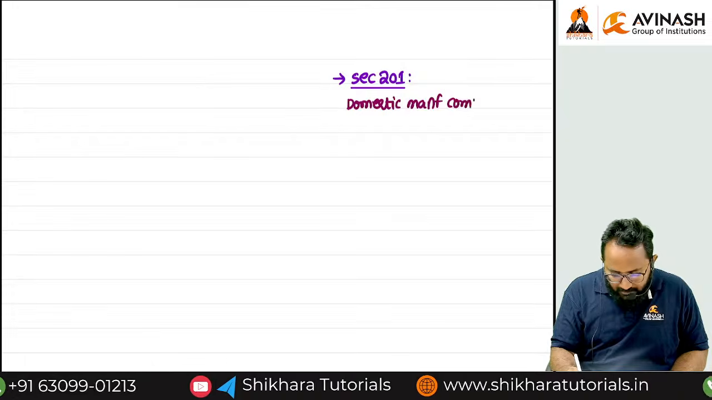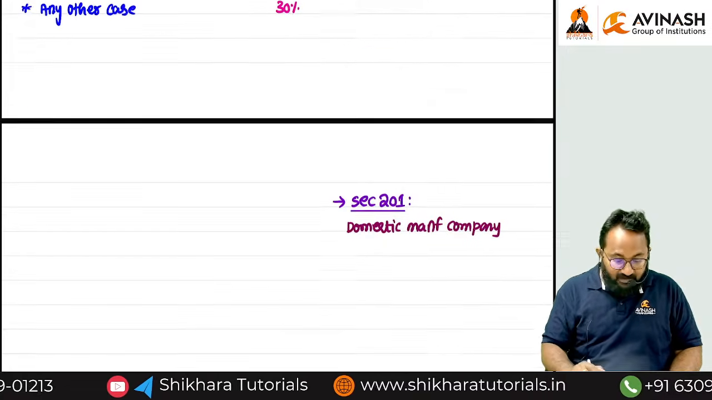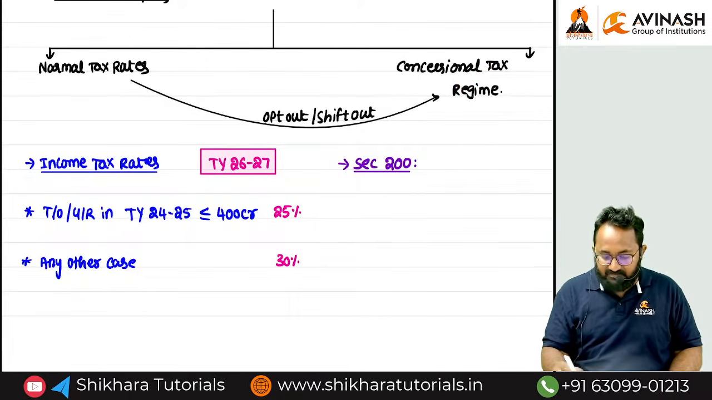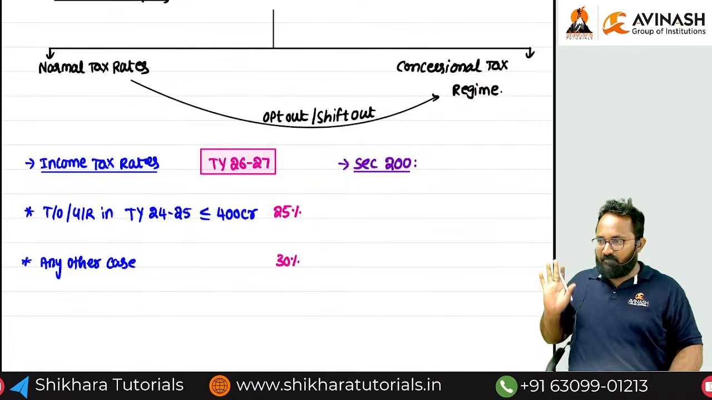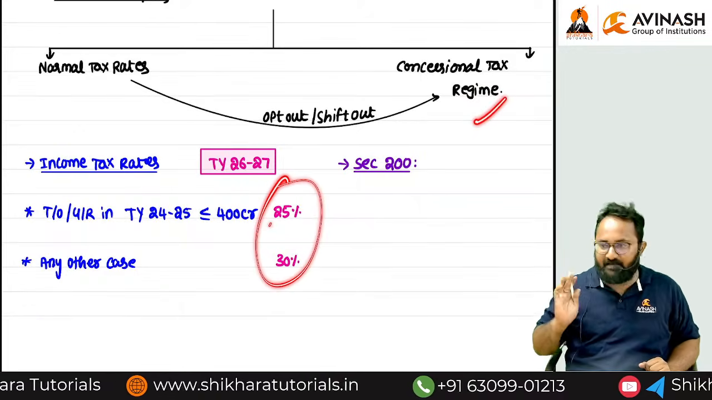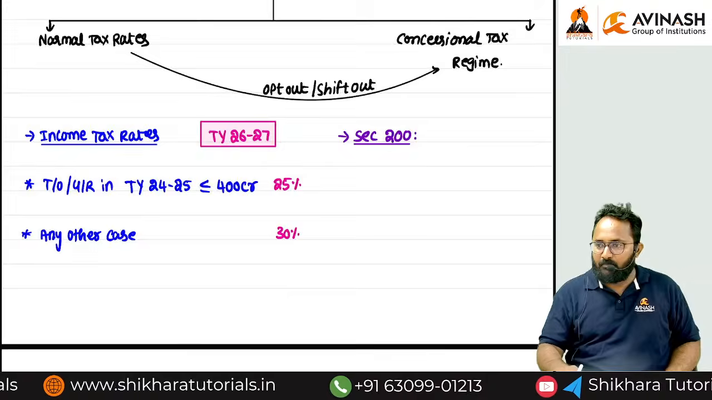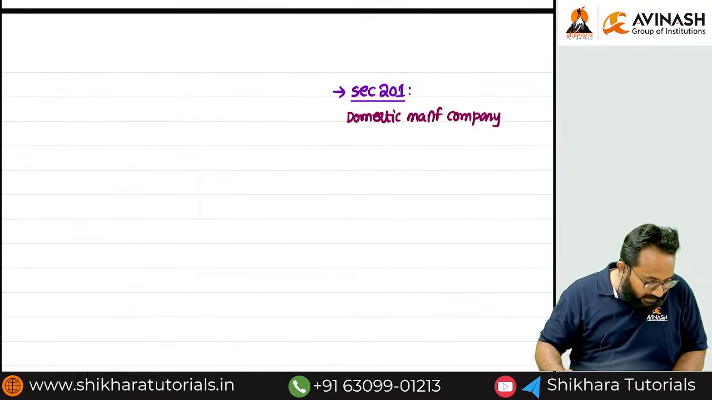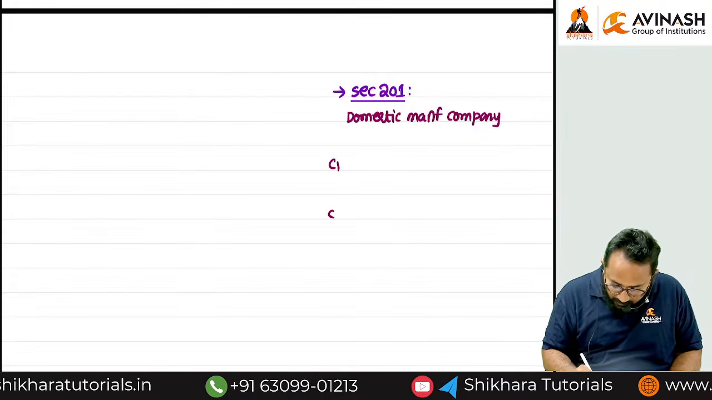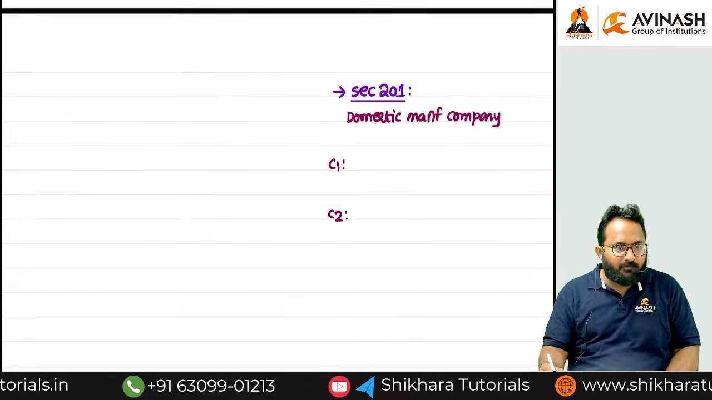Sir, we want to encourage the manufacturing companies in India. We have given the concessional rates. Concessional means definitely we want to give tax rates in the concessional tax regime less than this only. Generally 25 or 30, right? But here we want to give less than these rates only. For whom are we offering less than these rates? Domestic manufacturing company upon the satisfaction of these two conditions.